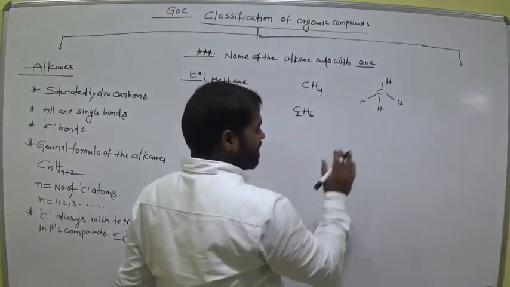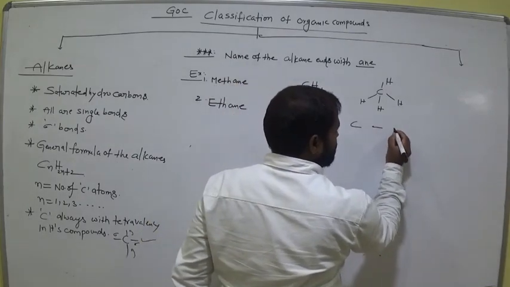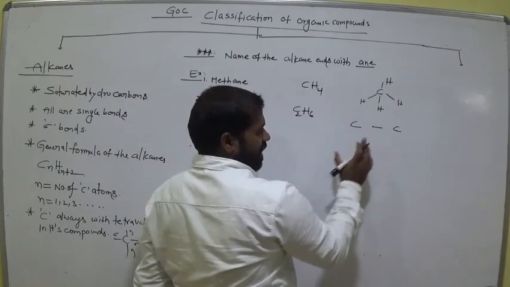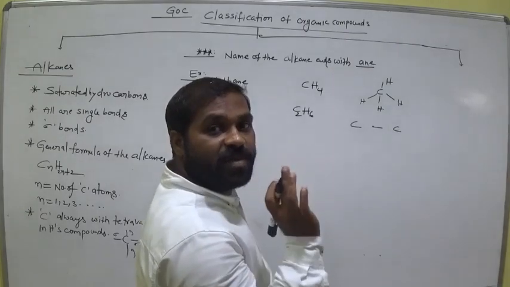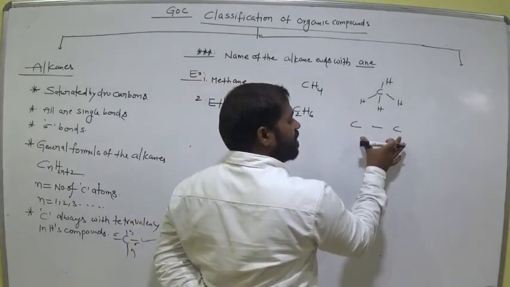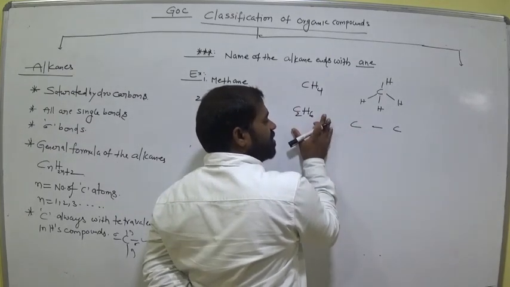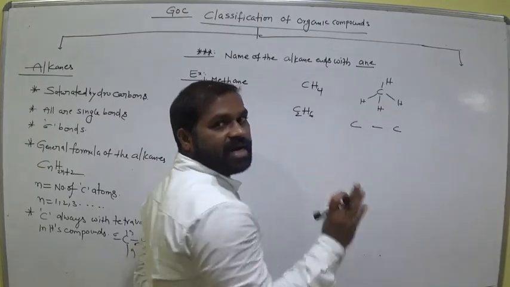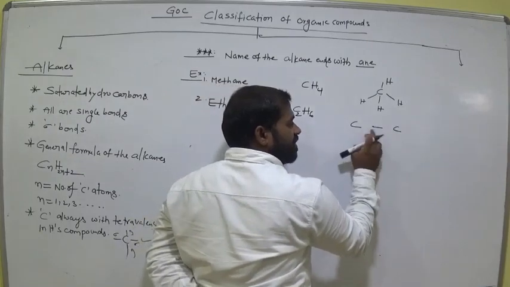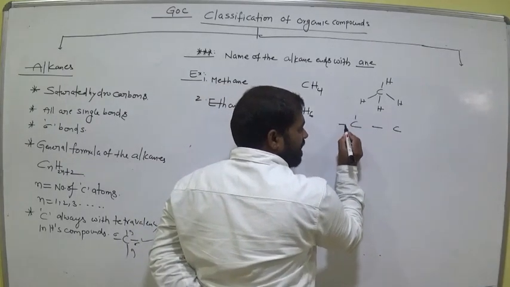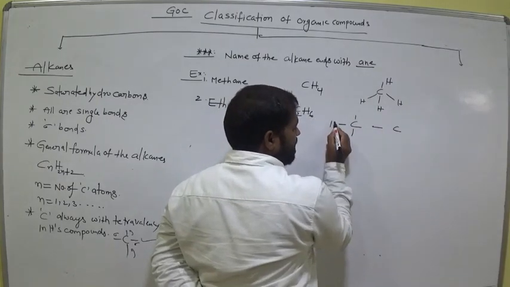This is the formula of ethane. Structural representation: how many carbons do we have? 2 carbons, bonded with each other like this. Now how many hydrogens do we have? Ethane is an alkane, all are single bonds around the carbon. This carbon is bonded with the first carbon because there are 2 carbons. We have 6 hydrogens. Carbon always shows tetravalency, that means 4 bonds around it. Already it has 1 bond with this carbon, so now it needs 3 bonds to get tetravalency: 1, 2, 3. Now we have 6 hydrogens, so write like this.